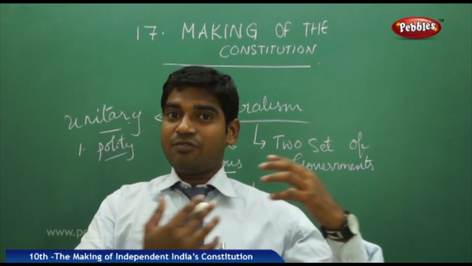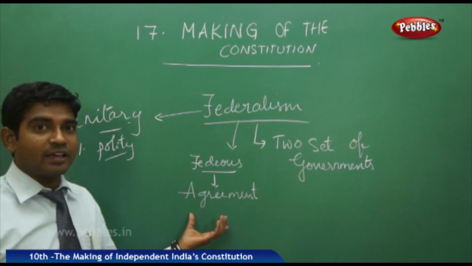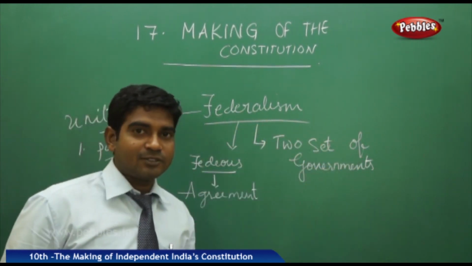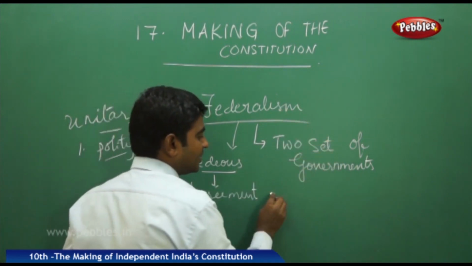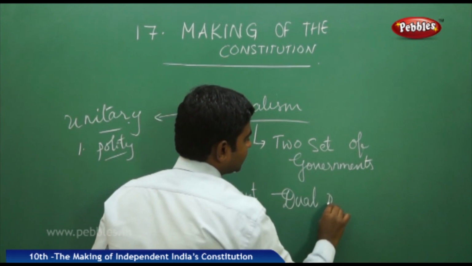Now, what is the meaning of federal government? Federal government, we know the meaning is foedus, meaning agreement. It is a Latin word. It means that we have two sets of governments. The technical term is dual polity.